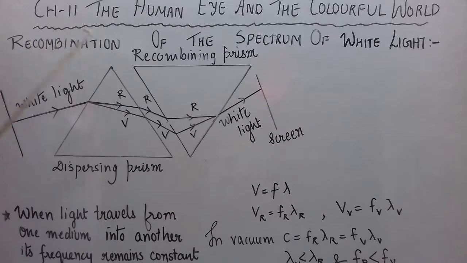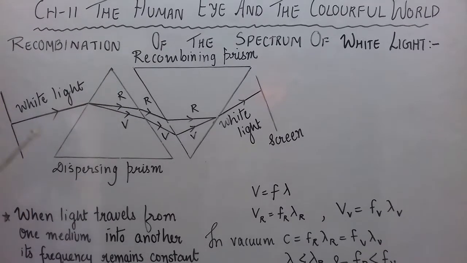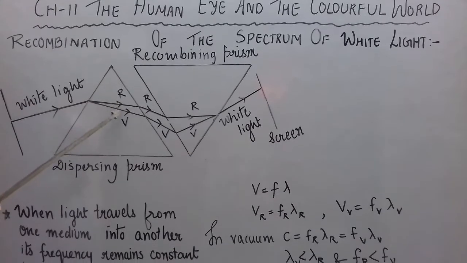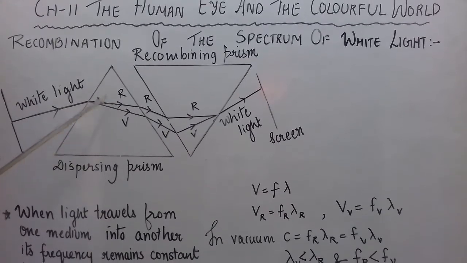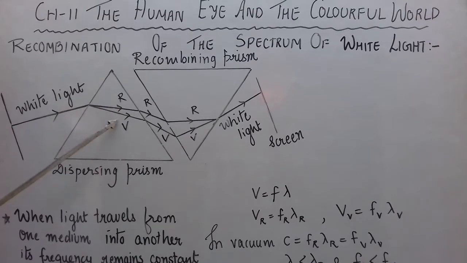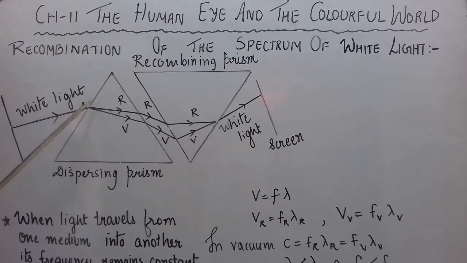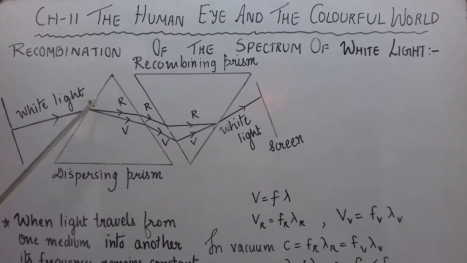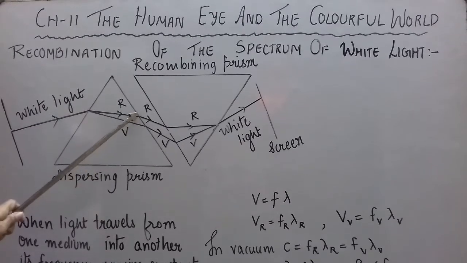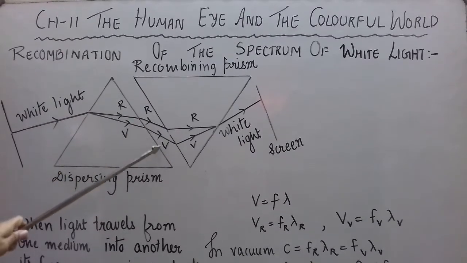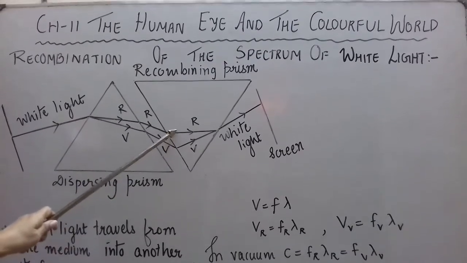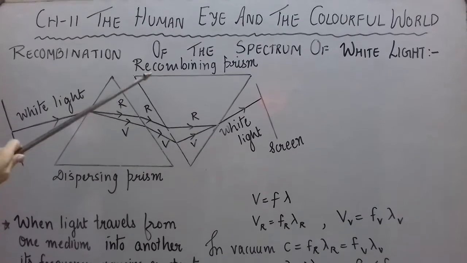So the recombination of the spectrum of white light can be explained by this activity which was performed by Newton. When you draw this, there is no need to draw all the 7 rays of different colors. You can just show the extreme colors, violet and red. Here the white light is splitting into the spectrum with violet at the bottom and red at the top, and the bending is towards the base. Again at these points, the bending is towards the base only. So when they strike the second prism, they bend again towards the base. See, this is the base of the second prism.